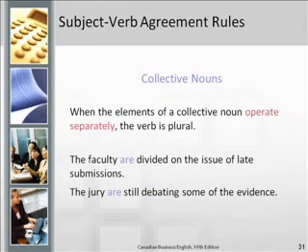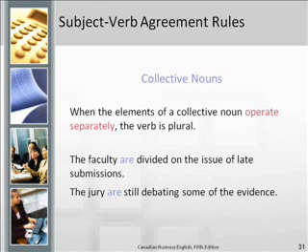It's time for the on the other hand statement. On the other hand, when the elements of a collective noun operate separately, the verb is plural. So when the collective noun operates as a single unit, we use a singular verb, but when the collective noun operates separately, the verb is plural. So in the first sentence, the faculty are divided on the issue of late submissions. Faculty is a collective noun that is operating separately, and so we need the plural verb are.